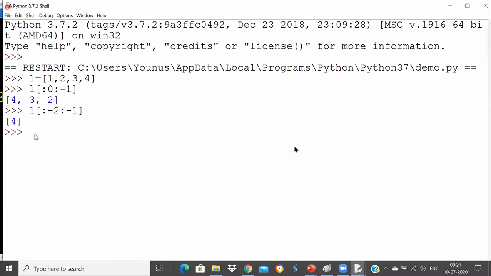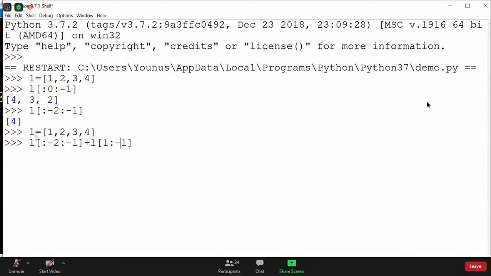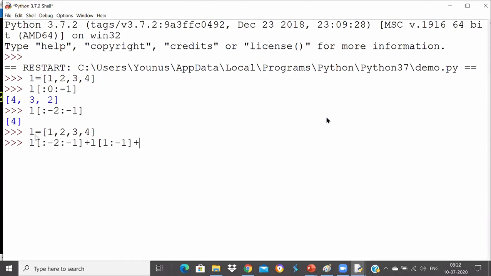Okay. So now what I will do is I will do like this. If the list is like this, 1 comma 2 comma 3 comma 4, now I can use my formula to do that. I will get the last item with minus 2 colon minus 1. This is to get the last item. Okay, concatenate with another list now, which will take you from the beginning to minus 1, as it is, and plus getting the first item.